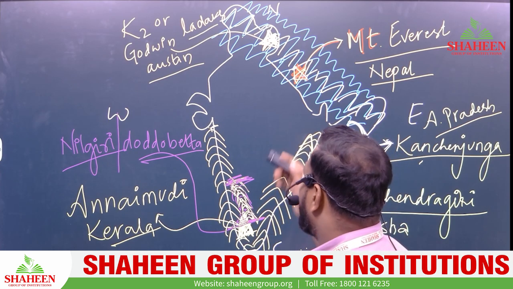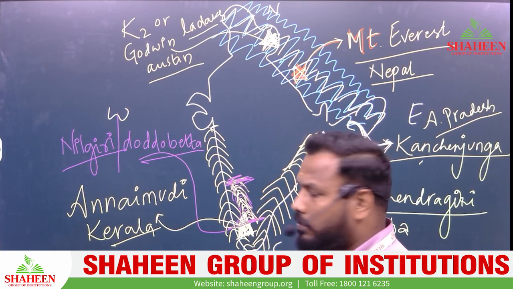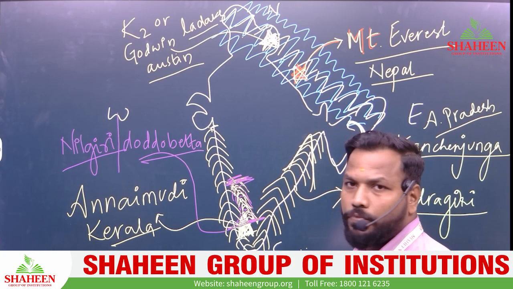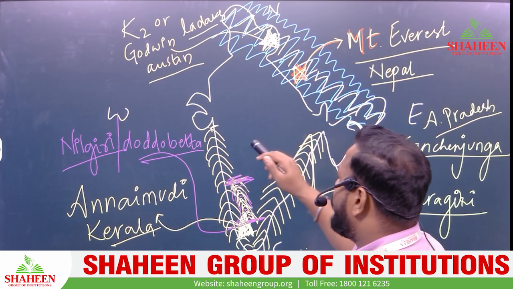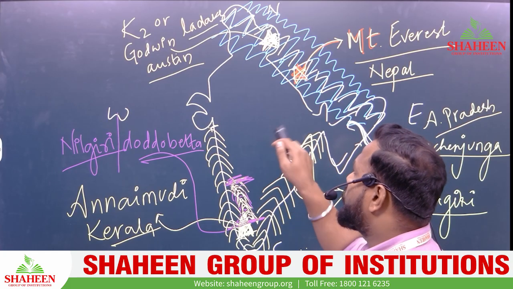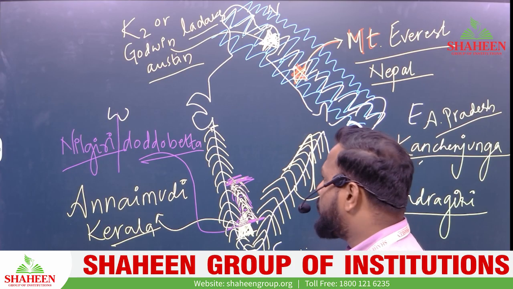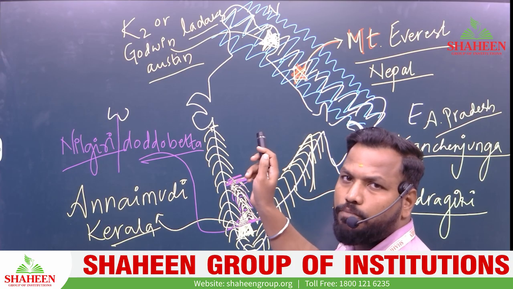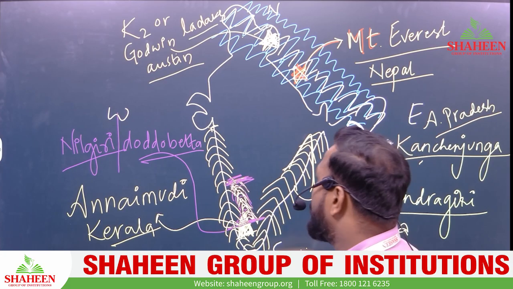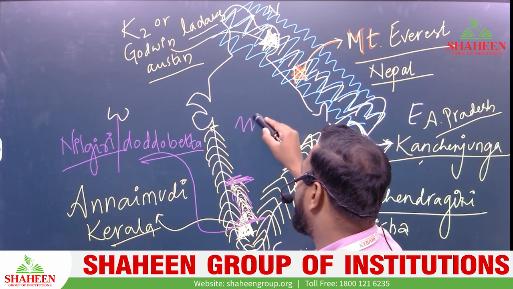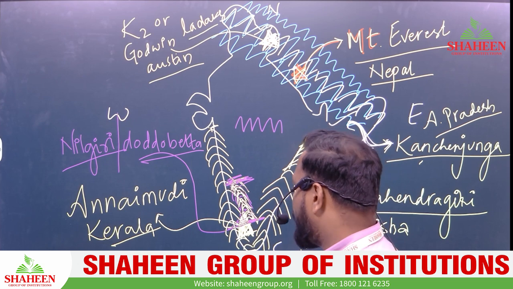So North India is over, South India is clear, and we are about to study Middle India, the central part of India. Now we'll travel to somewhere in the center, that is Madhya Pradesh.